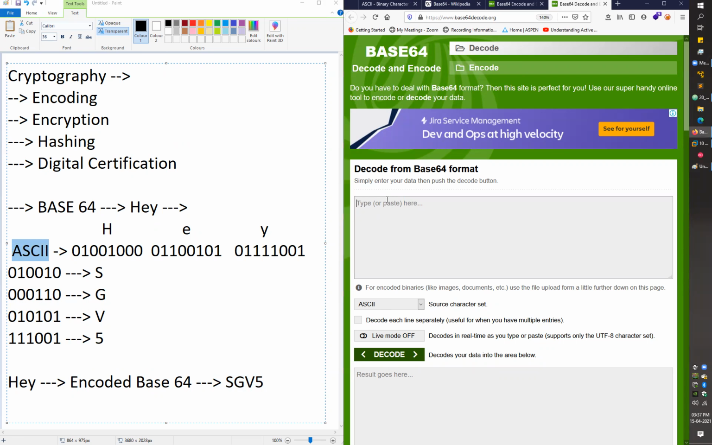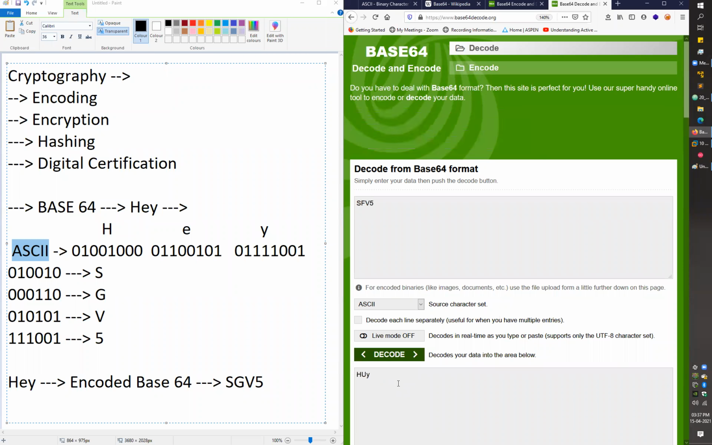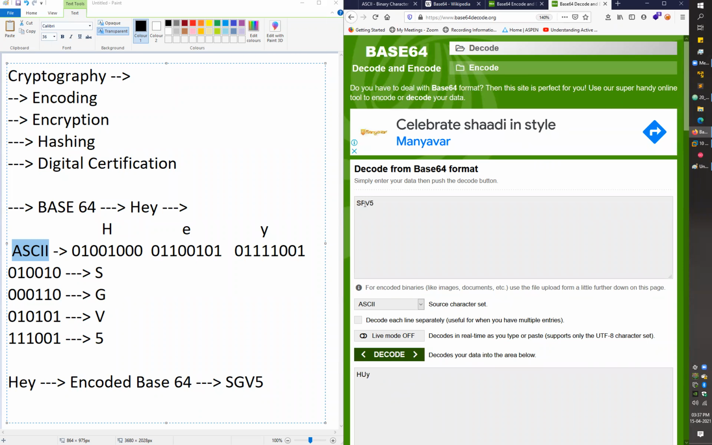So if I decode that message SGV5, I just click on this decode button. Not capital F, it's capital G. Small s, capital G, capital V, and 5. If I click on decode, I got my message back, right? This one is just simple base 64 encoding. Again, the main concept here was data compatibility, right? So all the users, all the receivers can read the data.